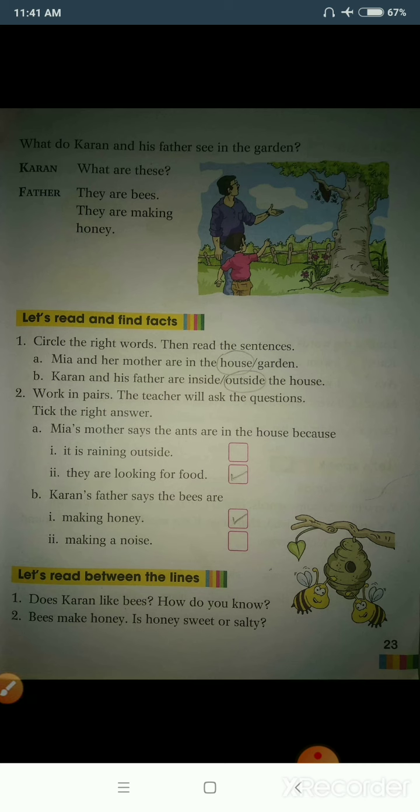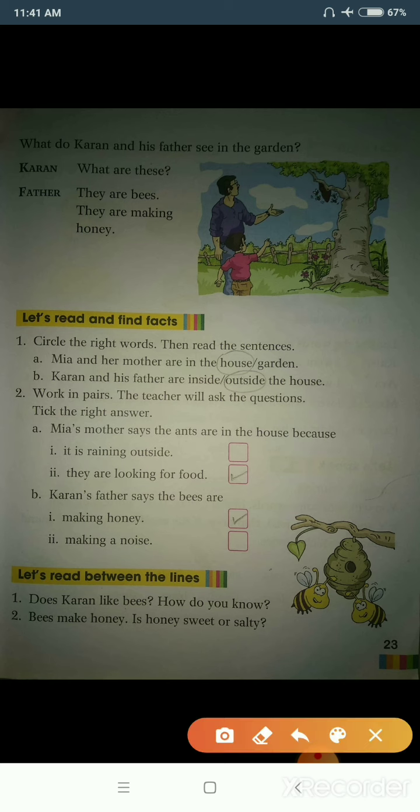And how do you know, students? We know this because he's asking his father about them. He's asking his father, what are these? So what does his father reply? His father replies, they are bees and they are making honey. So by this line we come to know that Karan likes bees.